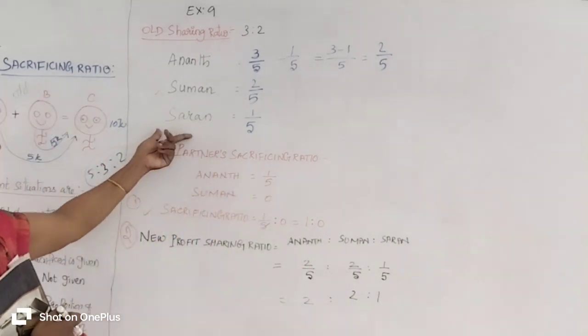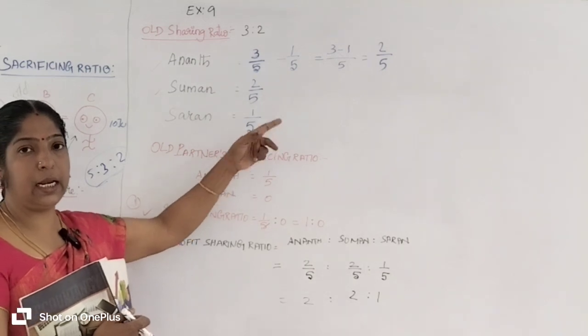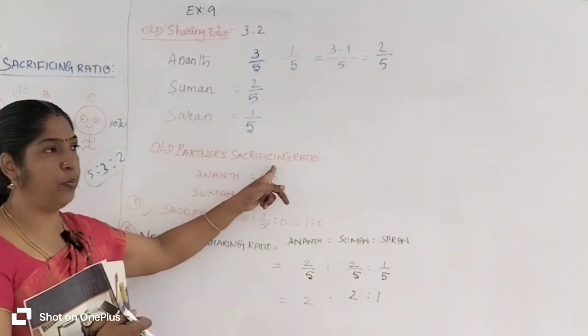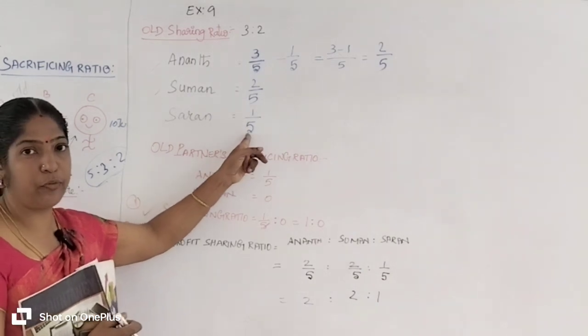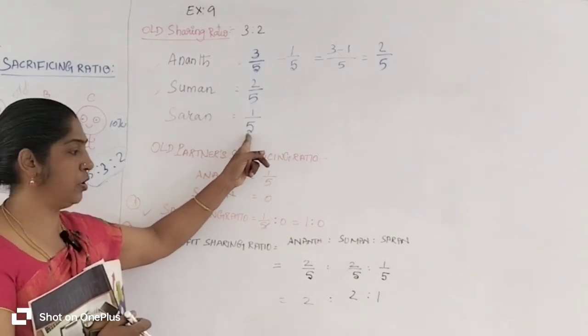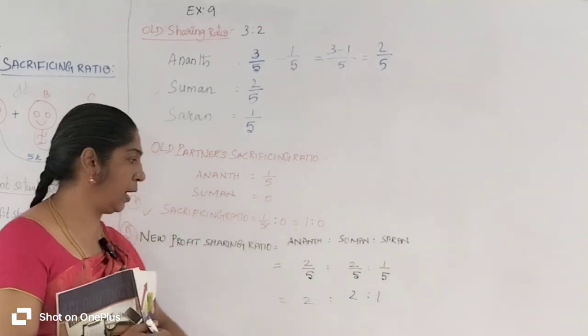And Saran is the new partner, he has 1 by 5, which is entirely acquired from Anand the old partner. So Saran's new profit sharing ratio is 1 by 5.